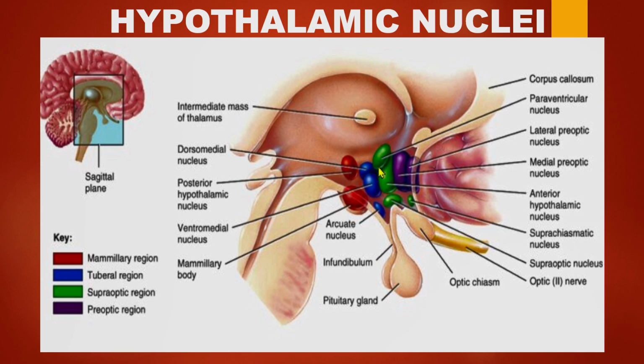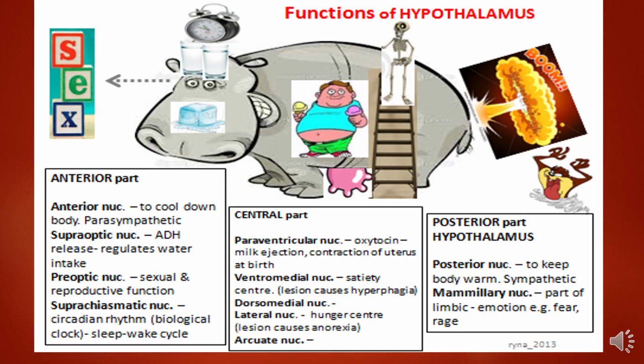In the tuberal region, the arcuate nucleus, ventromedial nucleus, and the dorsomedial nucleus will be present. In the mammillary region, the mammillary body itself will have the mammillary nucleus, and the posterior hypothalamic nucleus will be located.